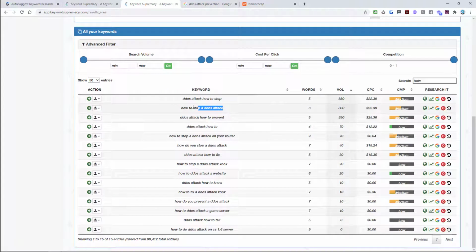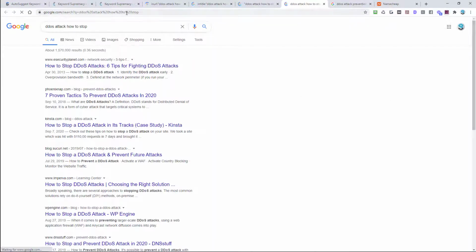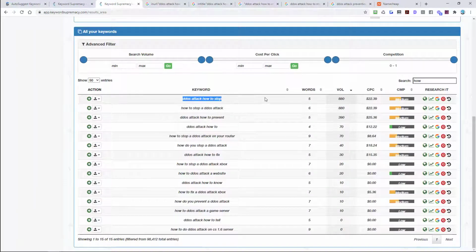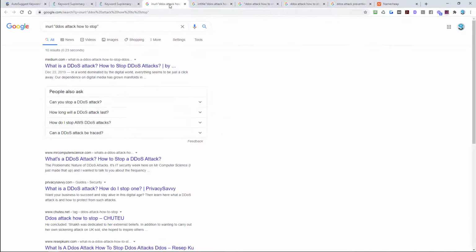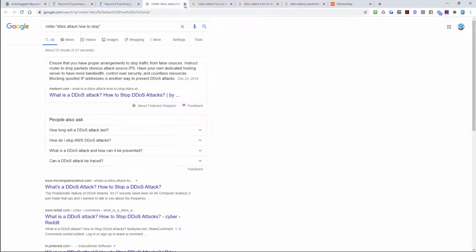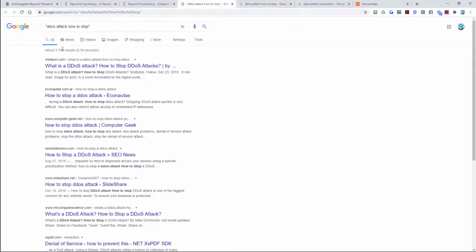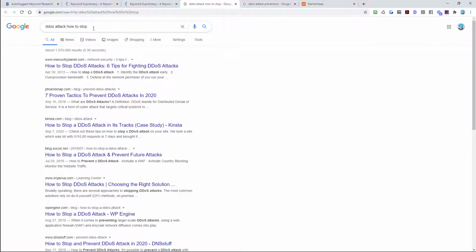But one thing we can do is do the reverse of it: how to DDoS attack, how to stop. We can look at it that way. It's kind of not the best use of the English language, but it still gets searched quite a bit. So there we go. Just by reversing that keyword, there's only 10 results in the URL, in the title only 53, only 3,700 in the phrase, and then 1.5 million in the main search.